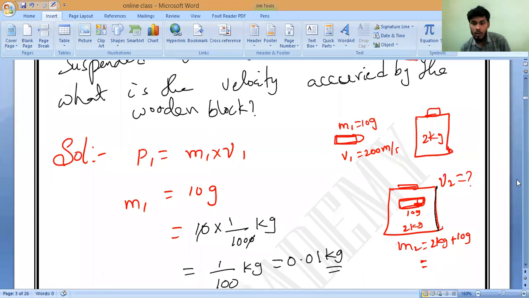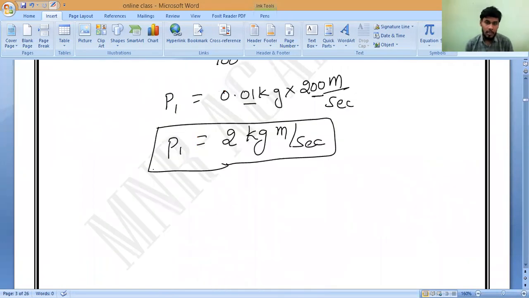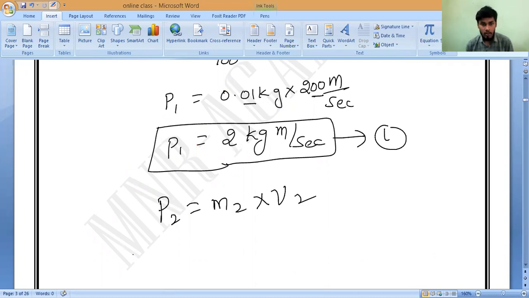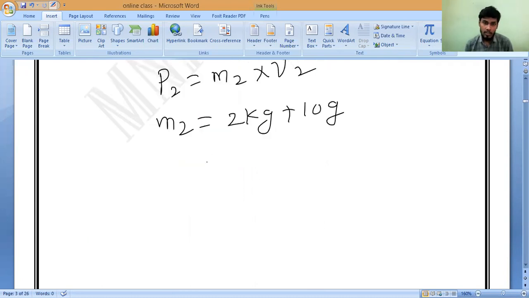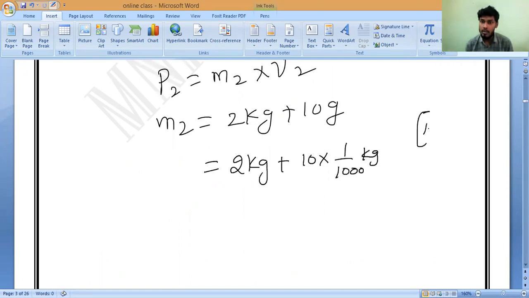Let us consider this as equation 1. And equation 2 is momentum P2 is equal to M2 into V2. Now what is M2? M2 is equal to 2 kilograms plus 10 grams, which is 2 kilograms plus 10 into 1 by 1000 kilograms. Correct or not?